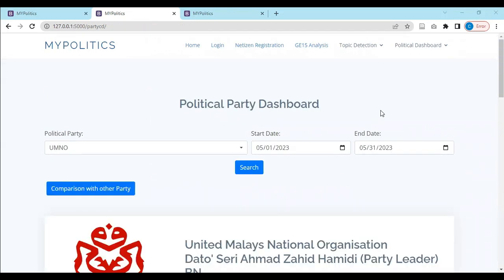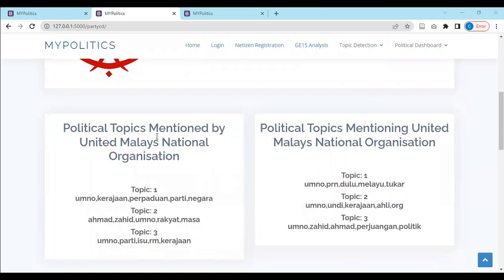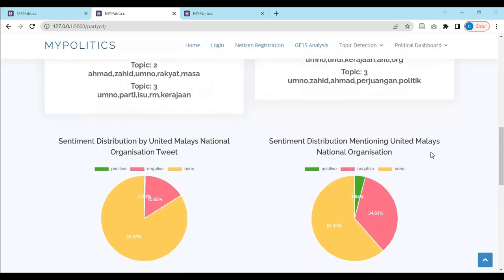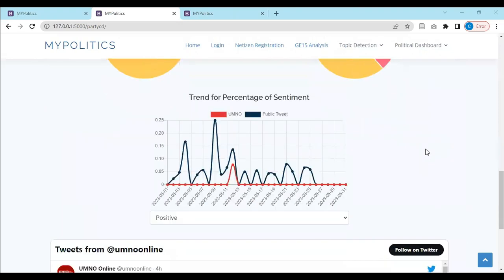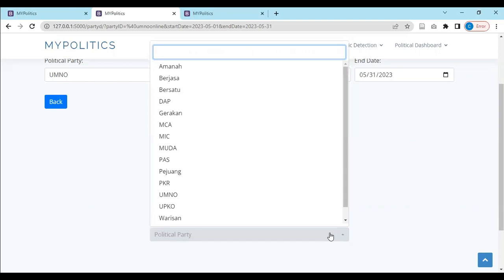So similarly, we have another page called Political Party Dashboard that has similar features to the Politician Dashboard. But in this case, we can choose a political party. In this case, I've chosen UMNO. And then similarly, we can see the political topics mentioned by UMNO as well as the political topics mentioning UMNO. And then we can see the sentiment distribution here and the trend for percentage sentiment chart right here. In a similar manner, we can also compare UMNO with other parties within Malaysia. In this case, you can see that UMNO is quite well received as compared to other parties because they have lesser negative sentiment. And then we can also choose to compare it with other parties.